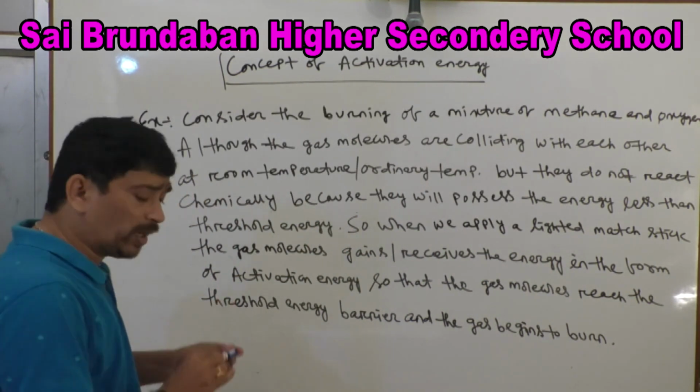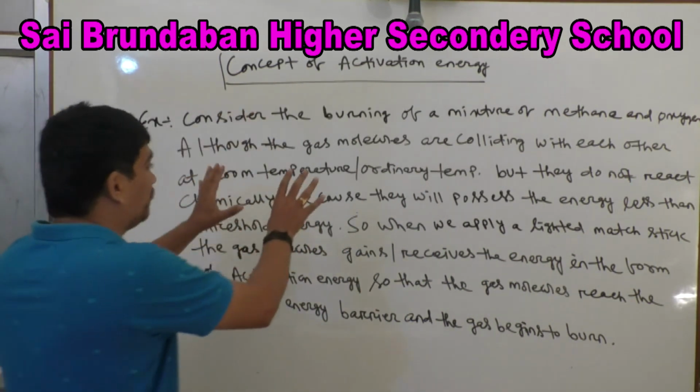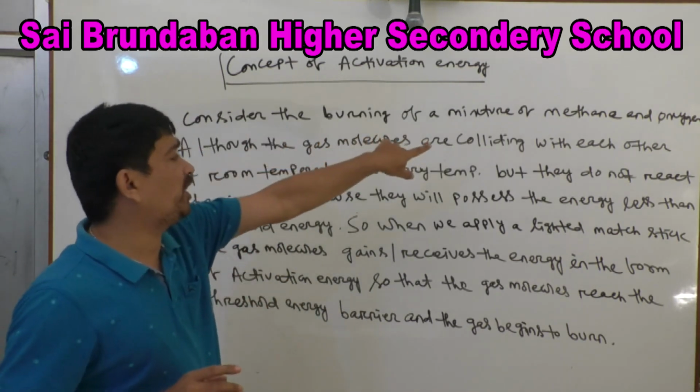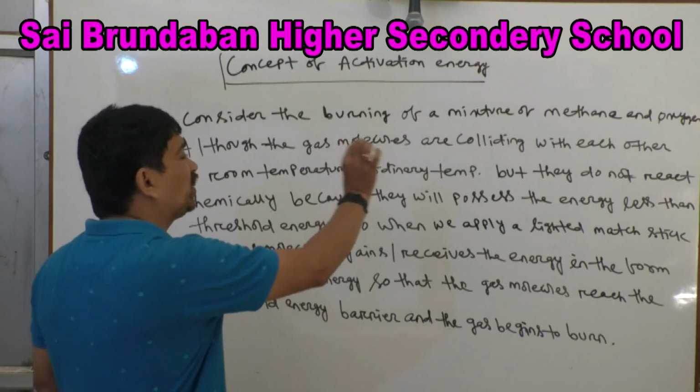Look at this example. Whatever I am writing, I am simply explaining these things. Consider the burning of a mixture of methane and oxygen.